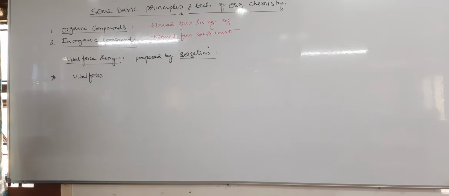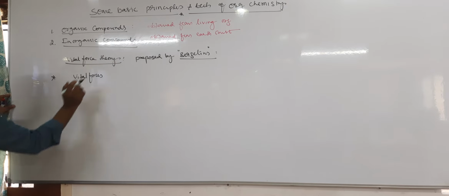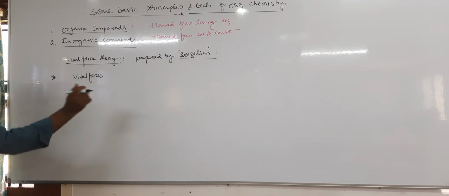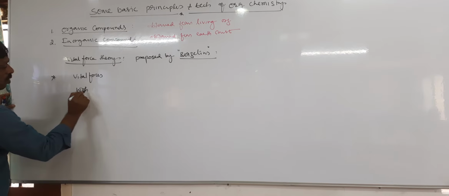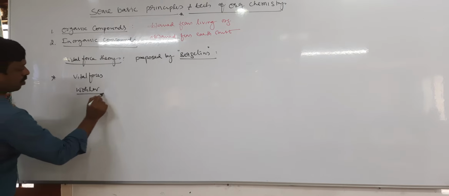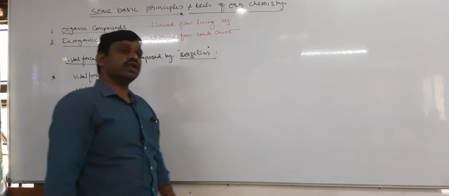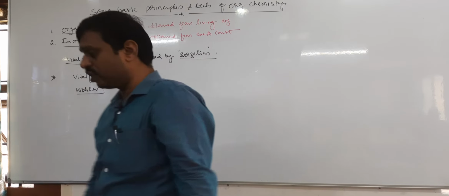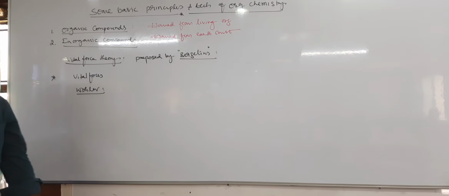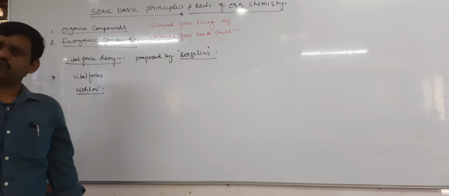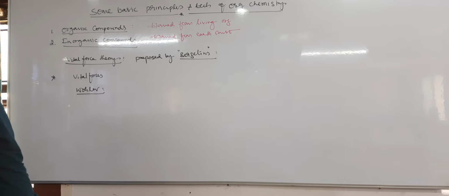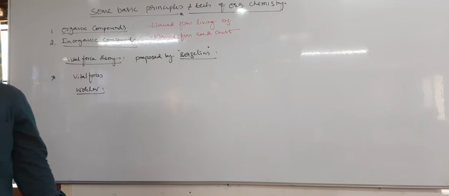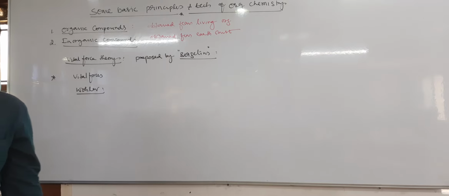But later the chemist Wohler prepared urea in the laboratory. Actually it was accidental. He was doing some experiment with ammonium cyanide, but accidentally, when ammonium cyanide was heated, he got urea.